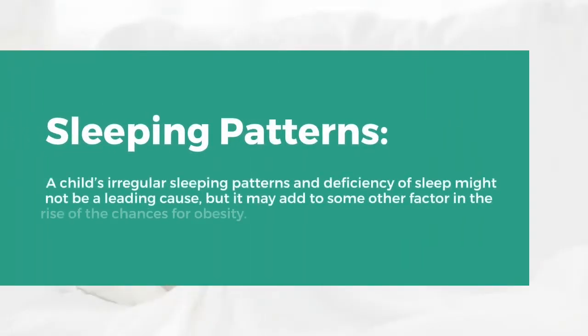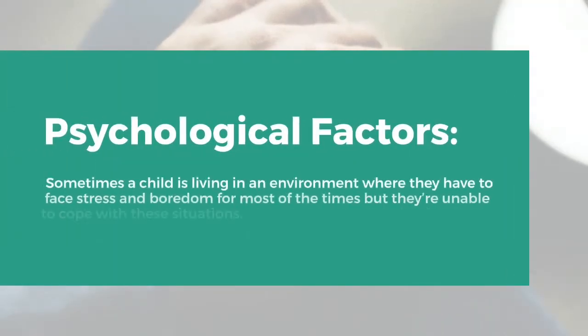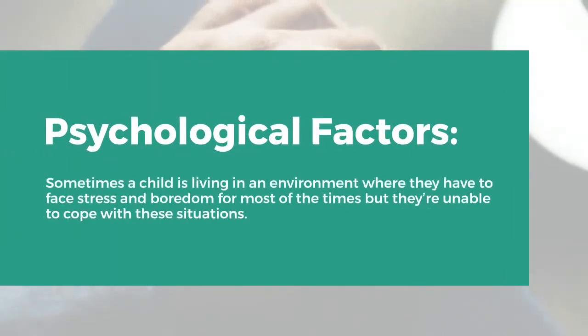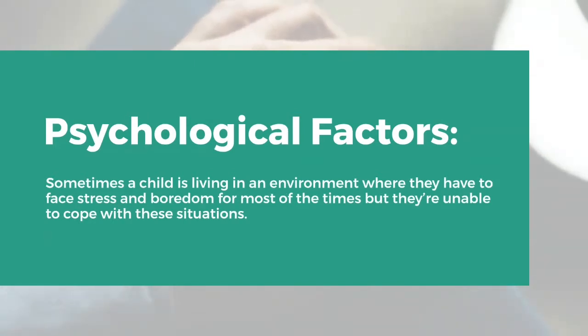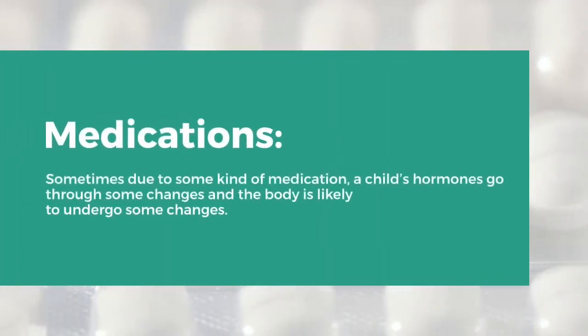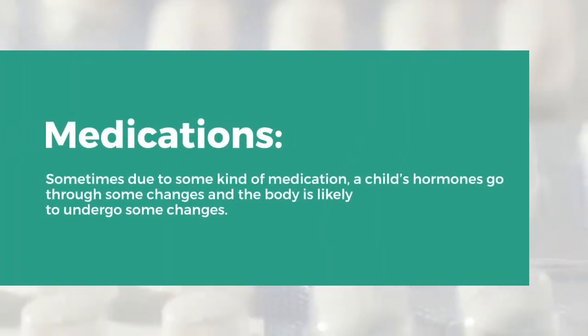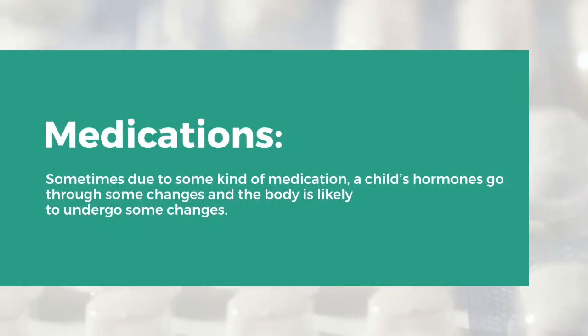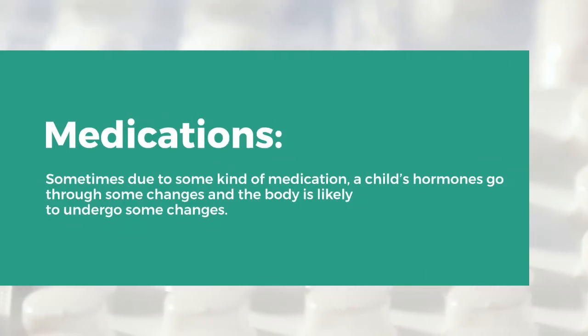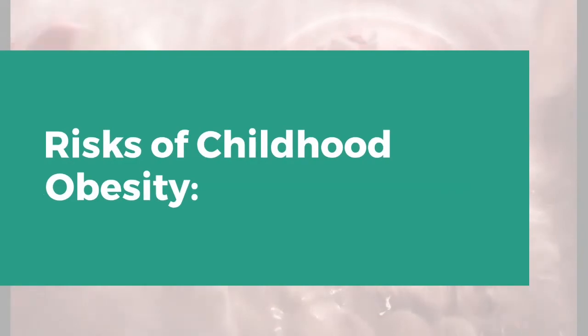Sleeping patterns. A child's irregular sleeping patterns and deficiency of sleep might not be a leading cause, but it may add to some other factor in the rise of the chances for obesity. Psychological factors. Sometimes a child is living in an environment where they have to face stress and boredom for most of the time but they're unable to cope with these situations. Medications. Sometimes due to some kind of medication, a child's hormones go through some changes and the body is likely to undergo some changes.